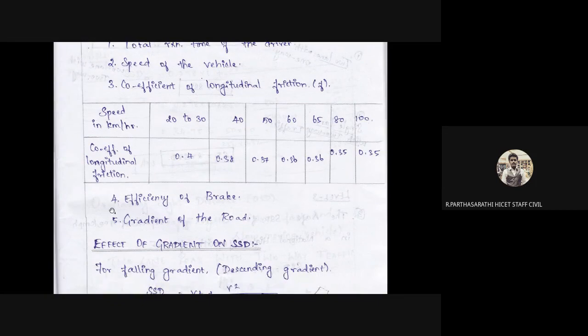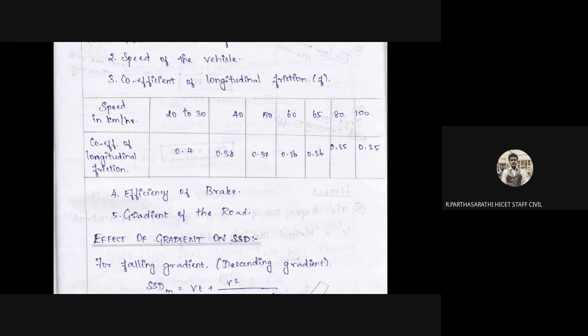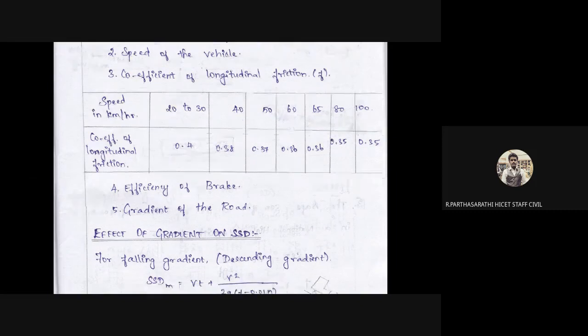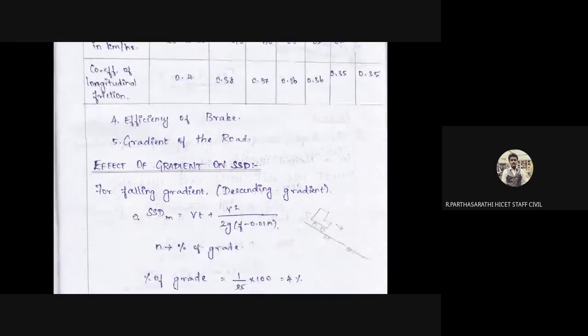The next, the fourth one, is the efficiency of the brake. Sometimes your braking system fails, and that can be one of the main reasons affecting your vehicle speed. The next, gradient of the road. The road gradient is very important. Road gradients can be higher or lower, and improper alignment means your vehicle speed will be affected. The next topic, the effect of gradient on SSD, stopping sight distance.